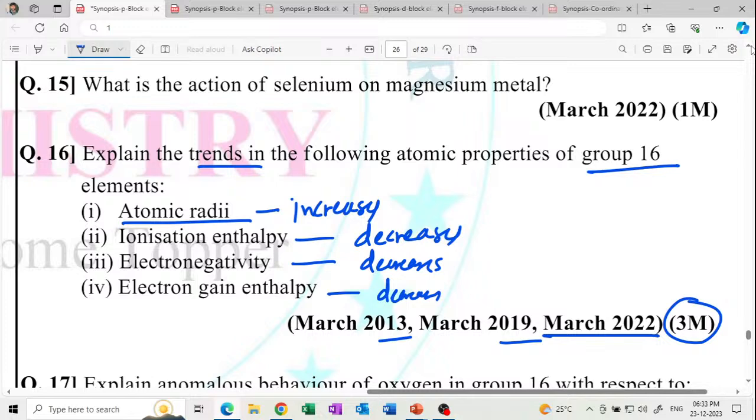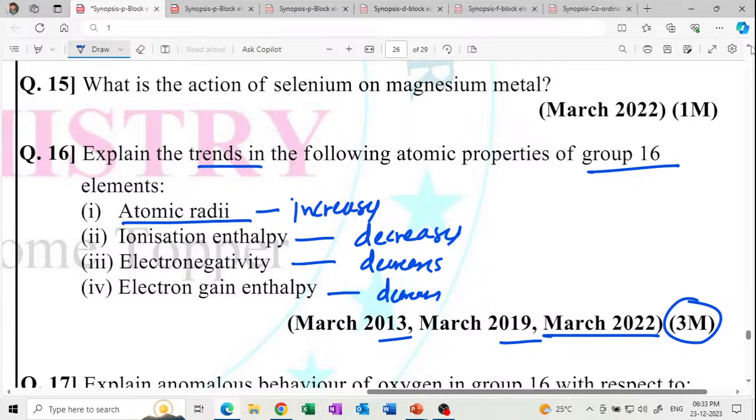Get it? Out of the 3 marks, at least 2 marks तो मिलते हैं आपको। ठीक है? 2 marks तो आपको easy मिल जाएंगे। 1 mark के लिए आपको वो लिखना पड़ेगा कि why? Because the atomic radii increases because a new shell is added. Number of valence shells increases. Get it? In this manner. Ionization enthalpy decreases because atomic size increases.